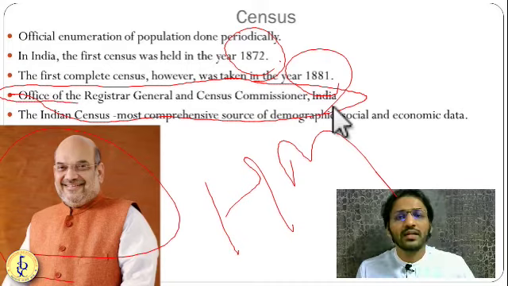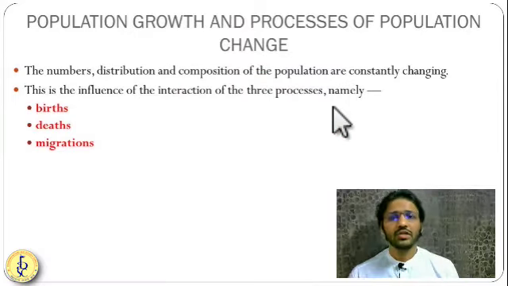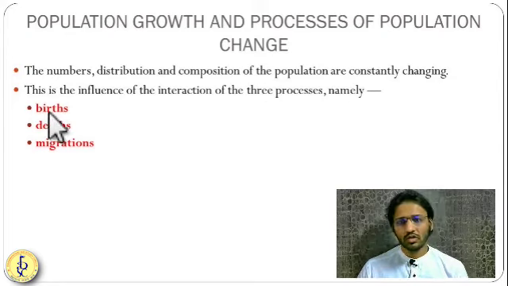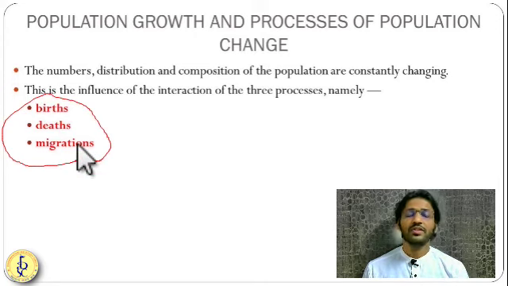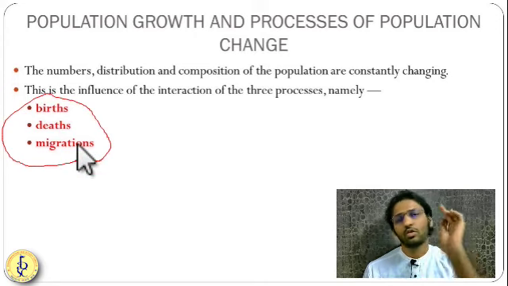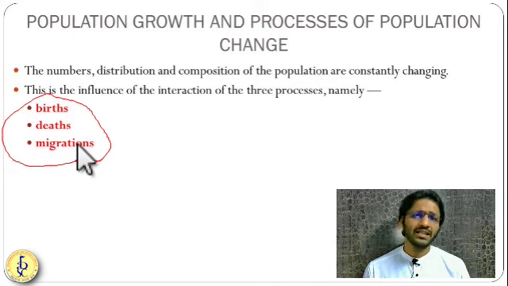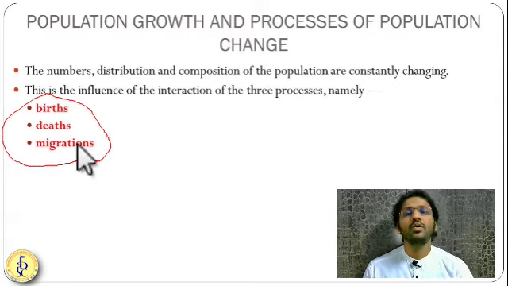Let us understand what the determinants of the population are. As we have seen, there are three determinants of population growth as well as population change. Which are these three? Birth, death, and migration. These are responsible either for the growth of the population or for the change of the population. Migration does not lead to the growth of the population, it leads to change of the population. Yes, but for a particular area, it can result in growth of the population if too many people went from one region to another region.